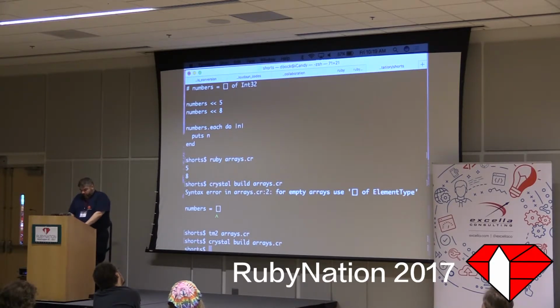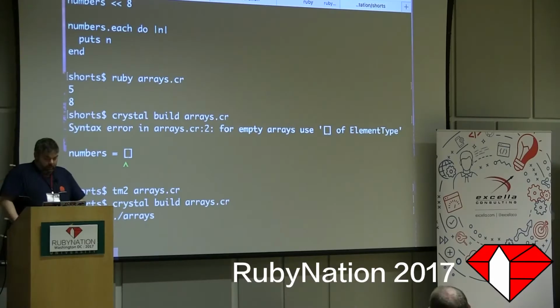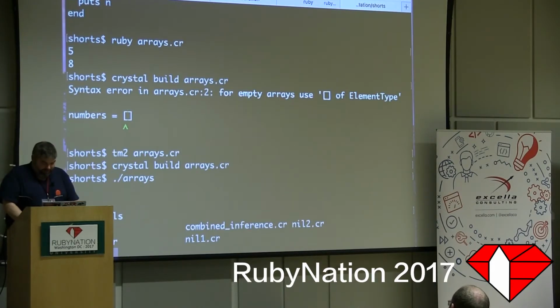I type arrays. Notice I don't need to prefix it with ruby because now it's just a compiled binary. I can run arrays, and that was so much faster. It's awesome. Well, yeah. Okay, let's look at a few more syntax highlights, and then we'll see how much faster things are. Let me look at combined inference.